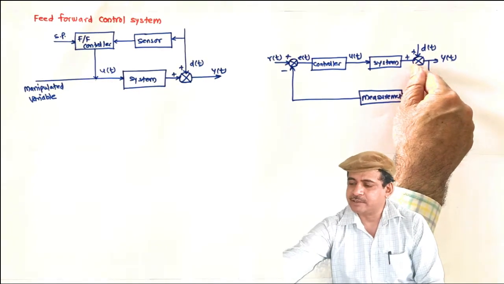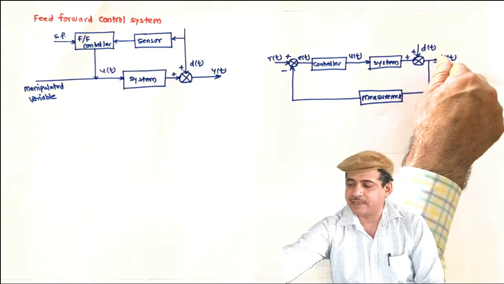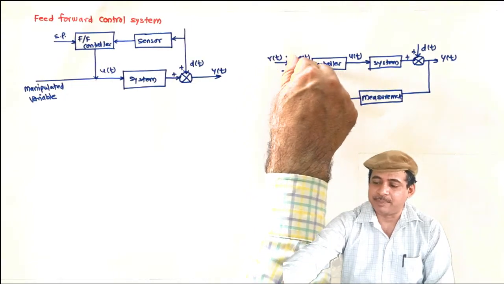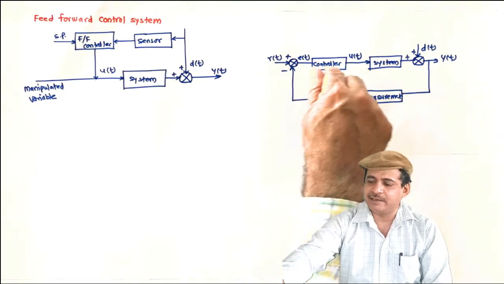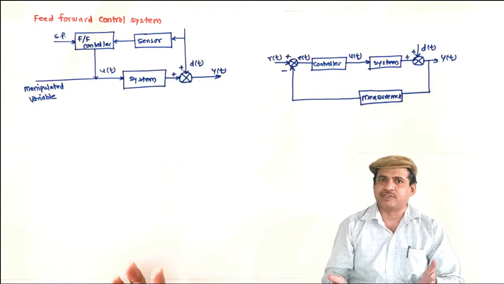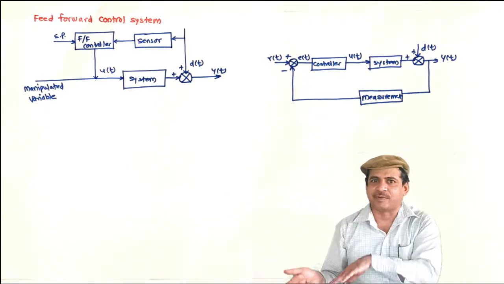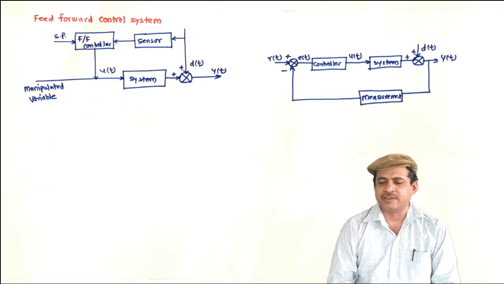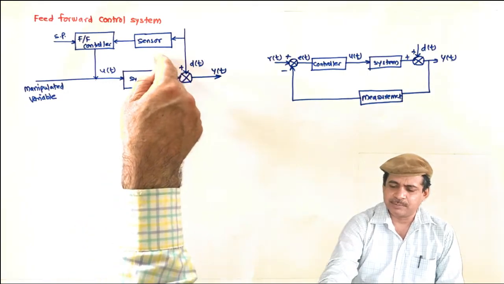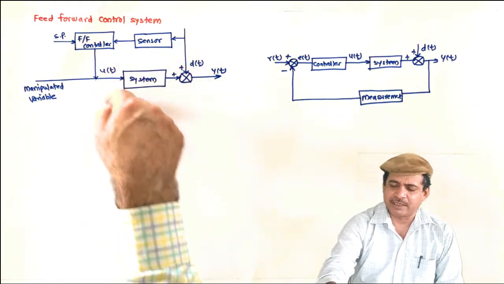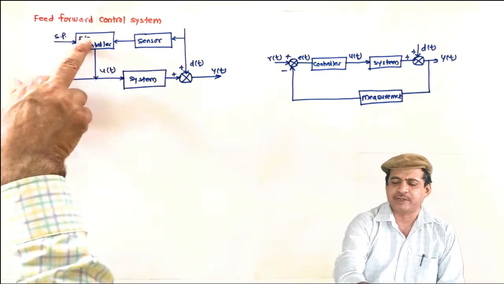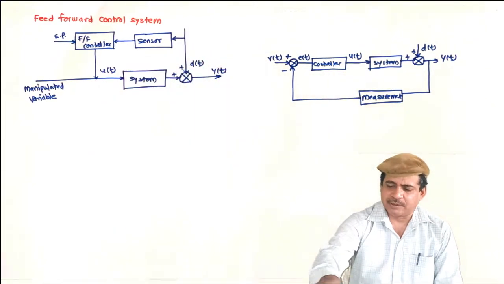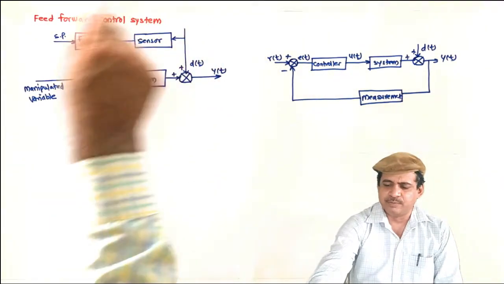Here the disturbance is first felt by the system because it is coming as a part of the output. Then it is measured, fed back, then it appears as a part of error, and then the controller corrects it. So the effect of disturbance is first felt by the system and then it is rectified in the feedback control system. Whereas in the feed forward control system, the important property, the mathematical or physical behavior of the system, is fed to the controller, and the disturbance that is affecting the output is measured continuously.